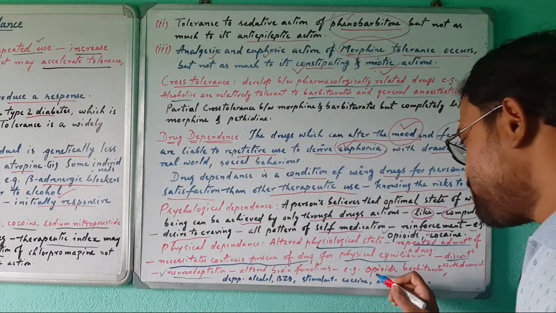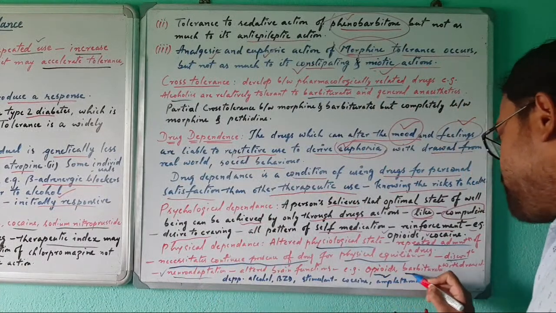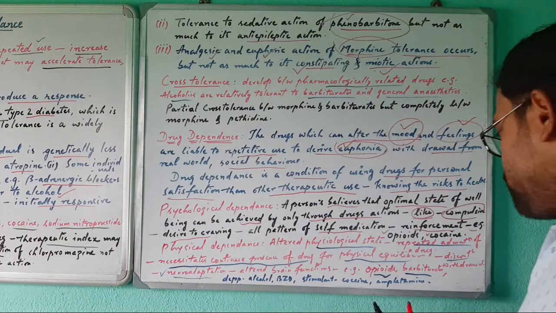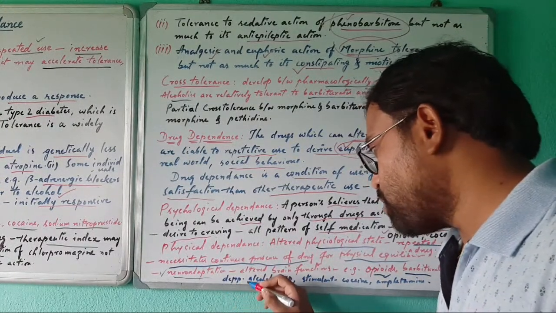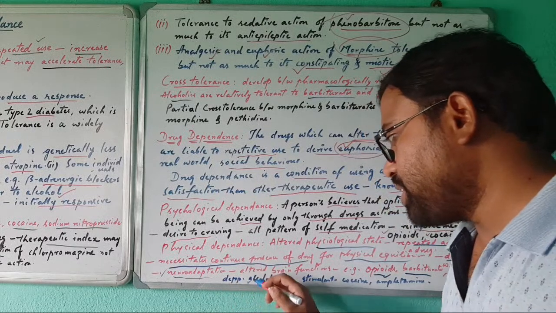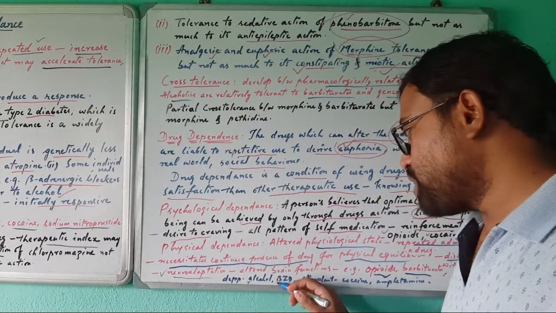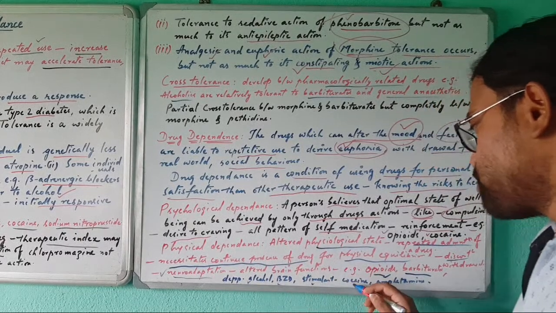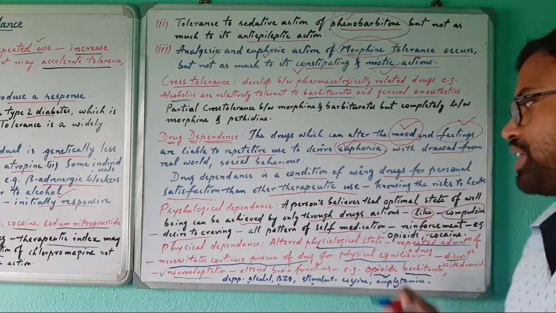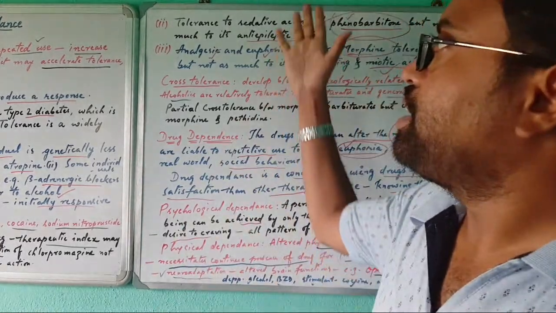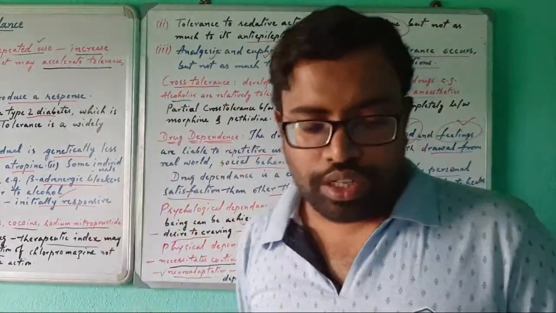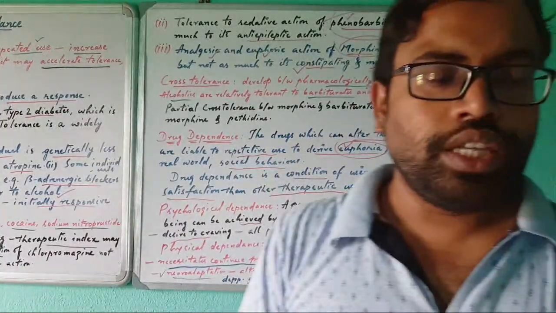Examples are again opioids, barbiturates, and other drugs like depressants, alcohol, which is used as a depressant, benzodiazepines, then stimulants such as cocaine and amphetamine. These are the drugs which may cause dependency, along with tolerance and dependence in general.